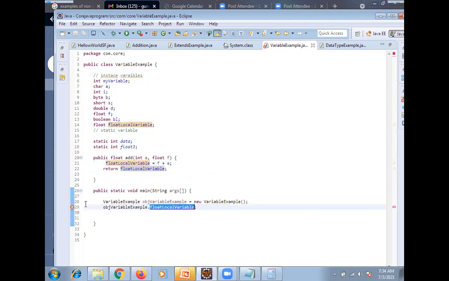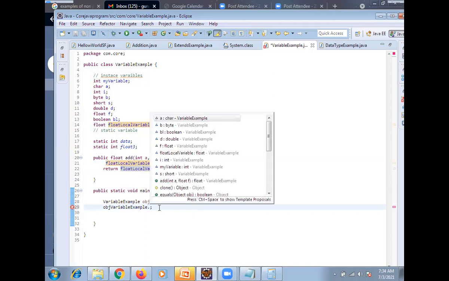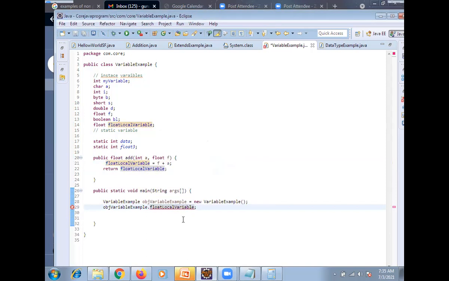Yeah. You are trying to understand what I am saying? With the object, this floating value will also be available. See, you can see the float local variable is available, but earlier was it available? No, right? Clear or any confusion?